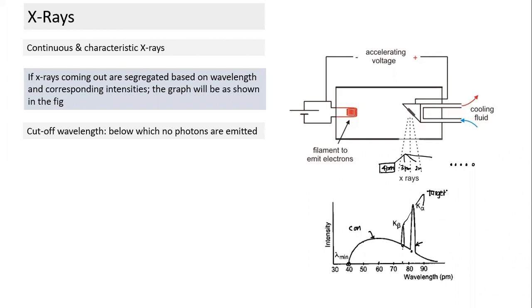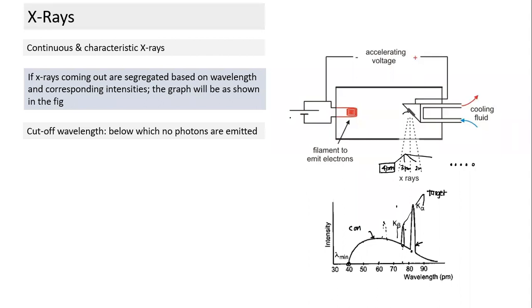Suppose I do not change the accelerating voltage here, and I only change the target. What will happen? The rest of the curve will remain the same. If I change the target, the position of these two spikes may shift, and all the rest will remain the same. What does it tell me?